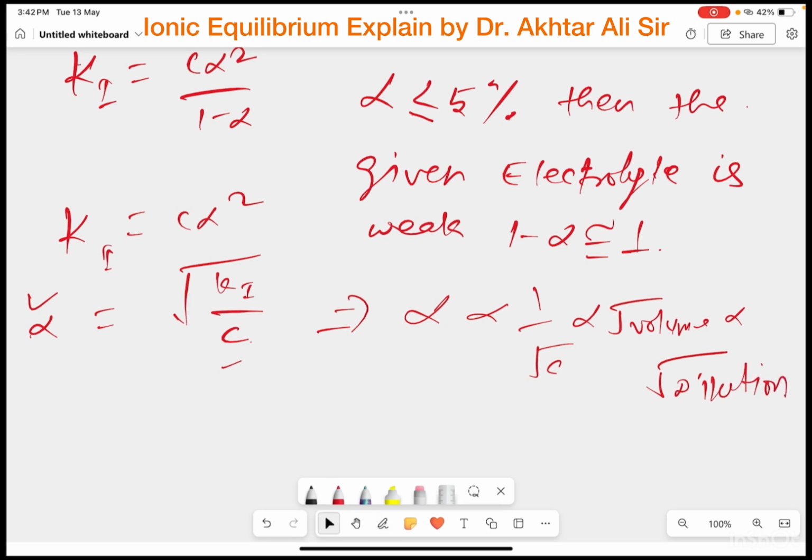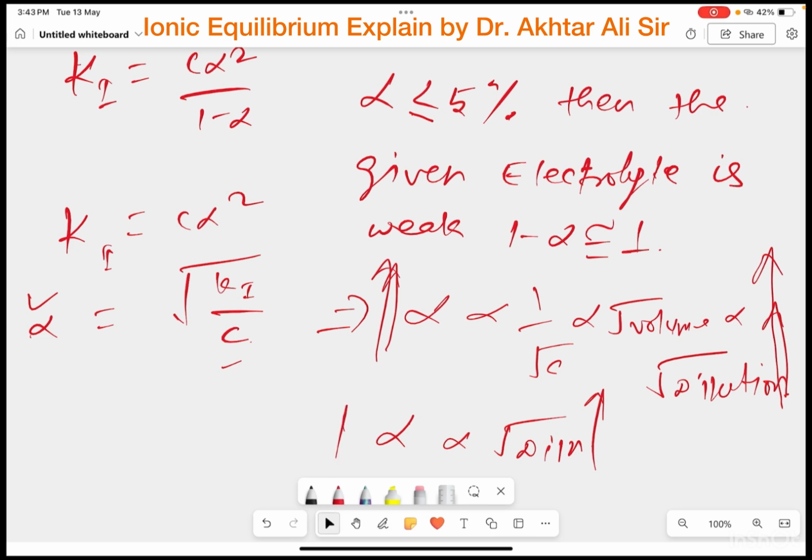This means if you increase the dilution, alpha will increase. If you increase dilution again, alpha will increase again, because alpha is totally dependent on dilution.